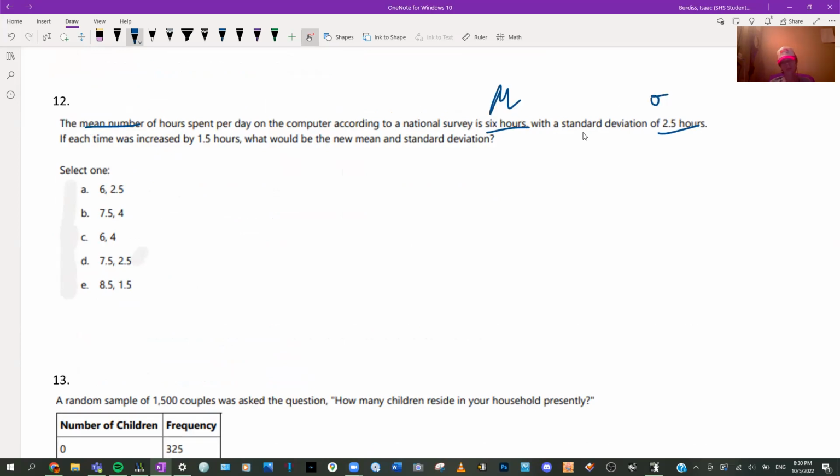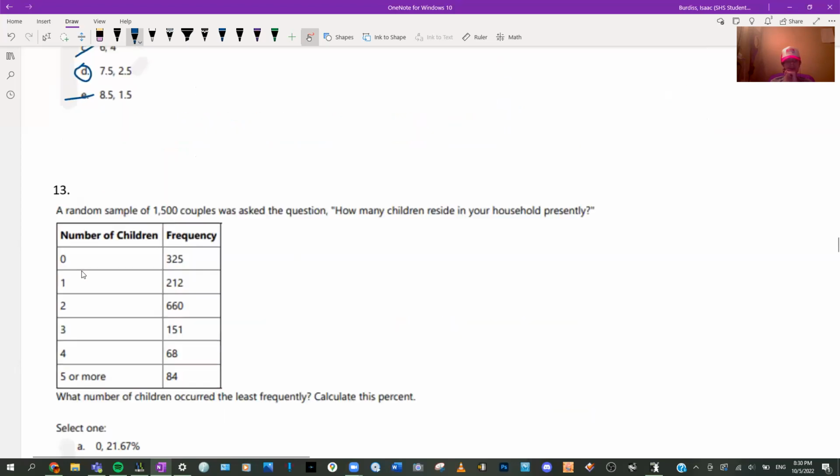If each time was increased by 1.5 hours, so that means we're adding 1.5. What would be the new thing? Well, we always know when we add something, the standard deviation doesn't change. So it's going to have to be something that says 2.5. The mean would change though, so it's D.